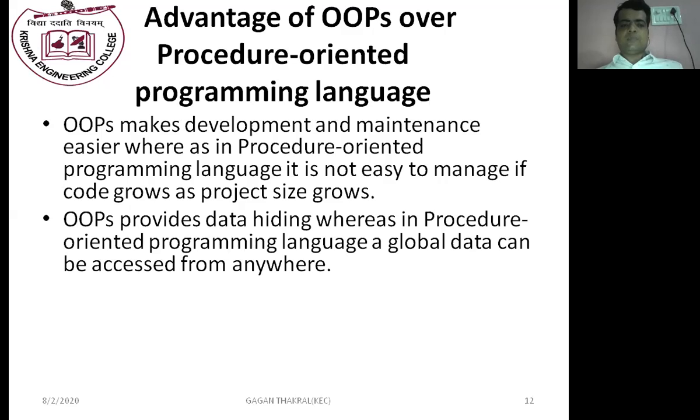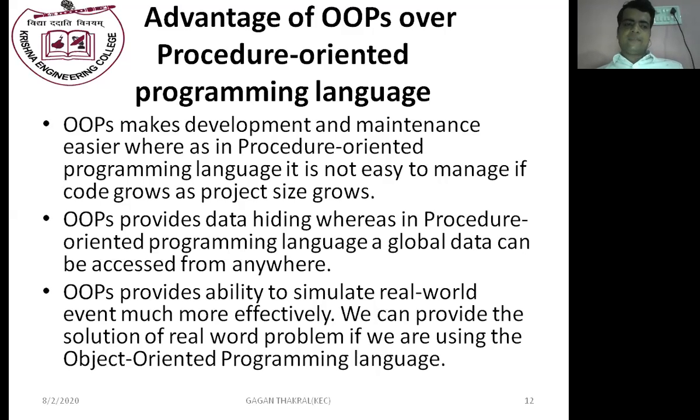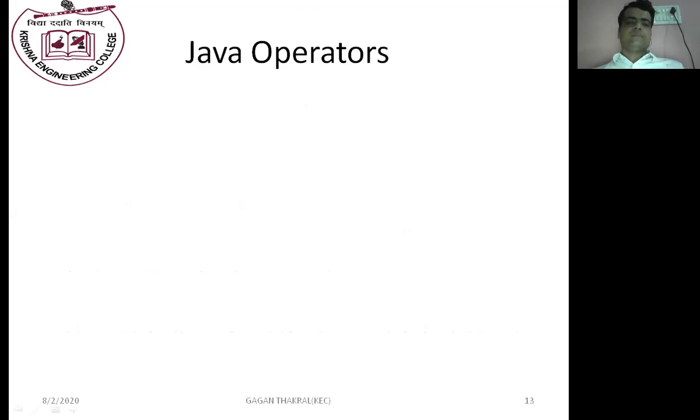An object-oriented programming system provides data hiding, whereas in a procedure-oriented programming language, global data can be accessed from anywhere. Object-oriented programming provides the ability to simulate real-world events much more effectively. We can provide solutions to real world problems if we are using an object-oriented programming language. So object-oriented programming deals with real world problems very efficiently.